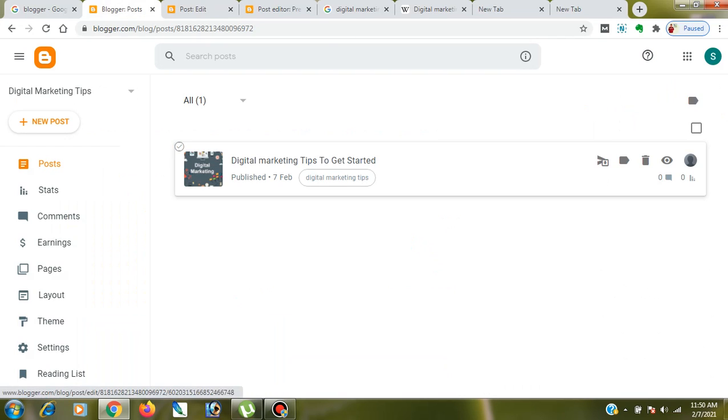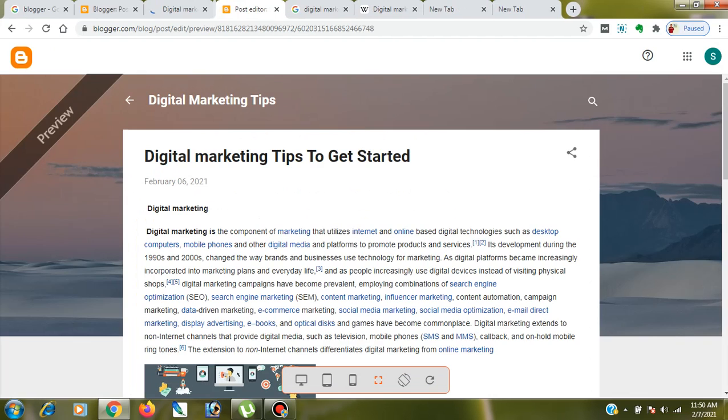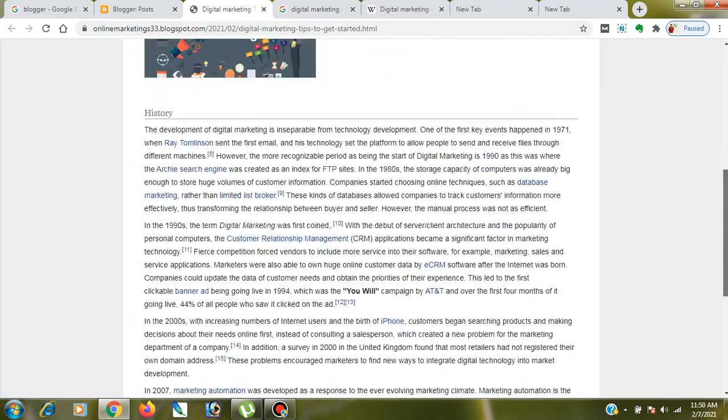If you want to change the layout, or draft, or add a label, or if you want to view this post, you can view it from here. Okay, now I am clear. If you want to view this post, you can view it from here. See, this is the theme layout of the blog that I have chosen.